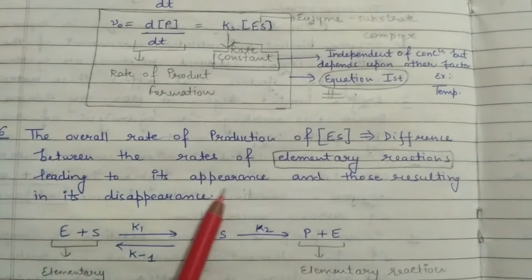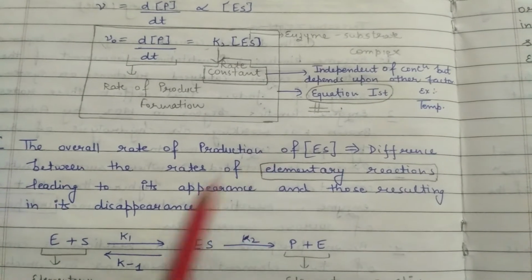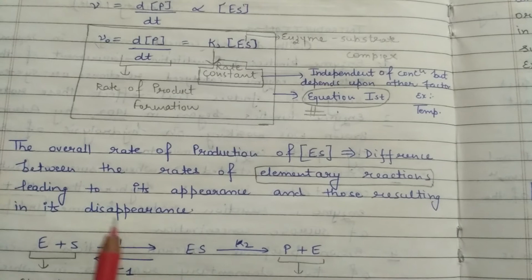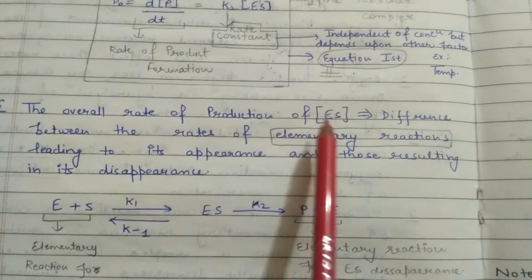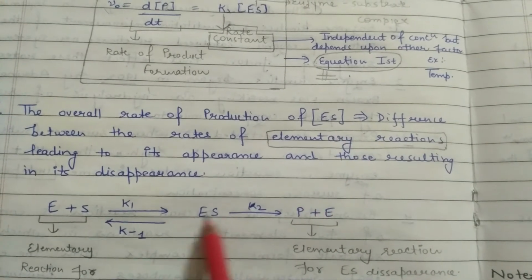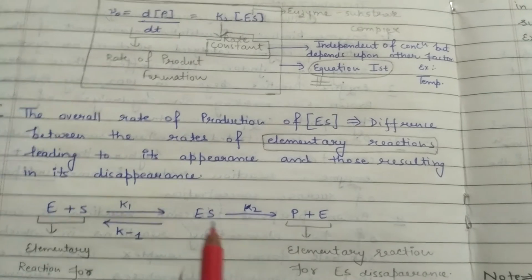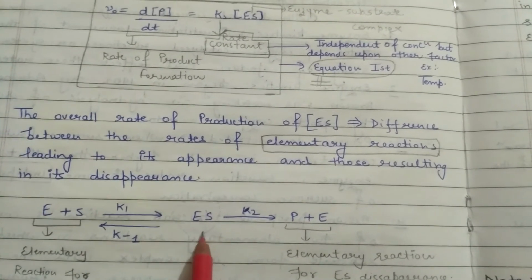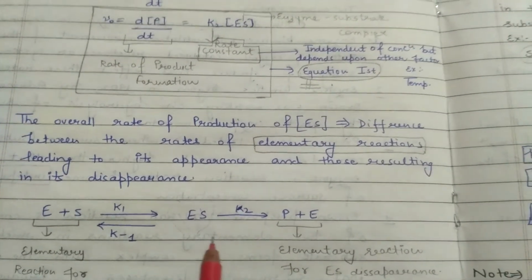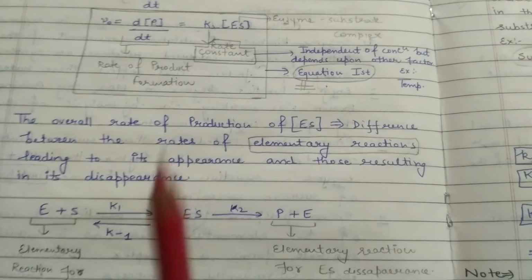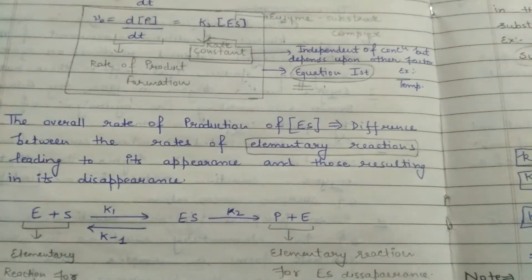The overall rate of production of enzyme substrate complex is equal to the difference between the rates of the elementary reactions leading to its appearance and those resulting in its disappearance. That means the overall rate of production of ES, how much enzyme substrate complex is formed.